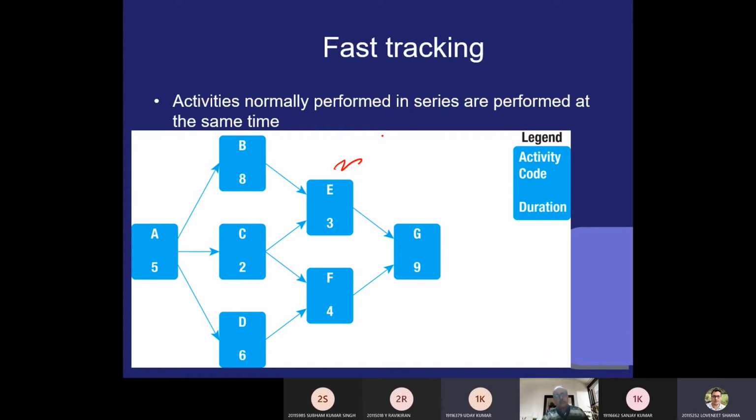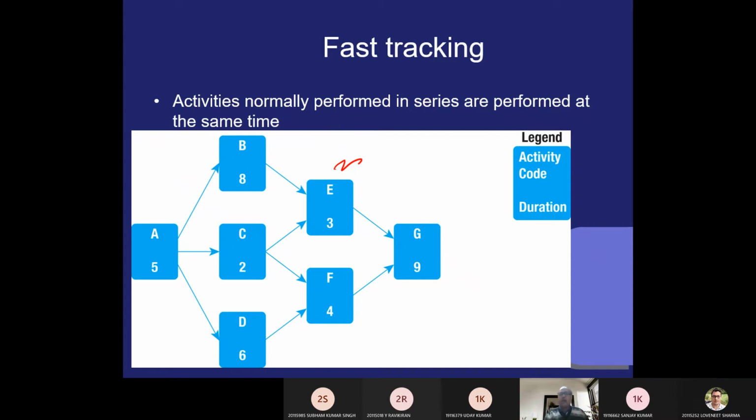Activities which are independent of others can be performed in fast tracking. So in this, which activity has to be fast tracked? We have to focus only on the activity which is on the critical path, right?